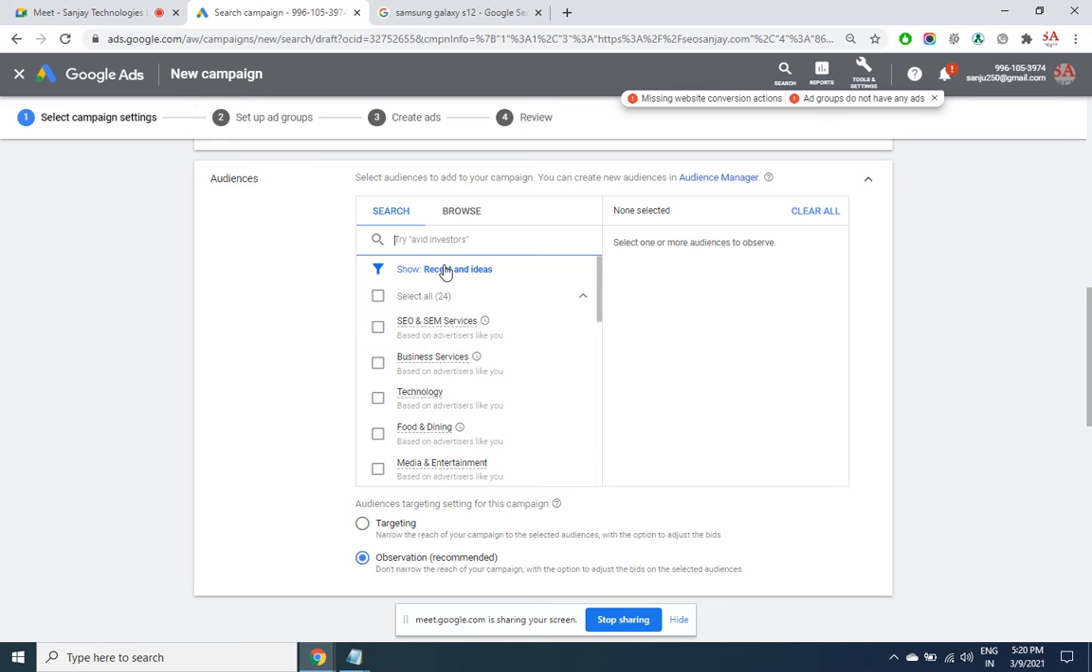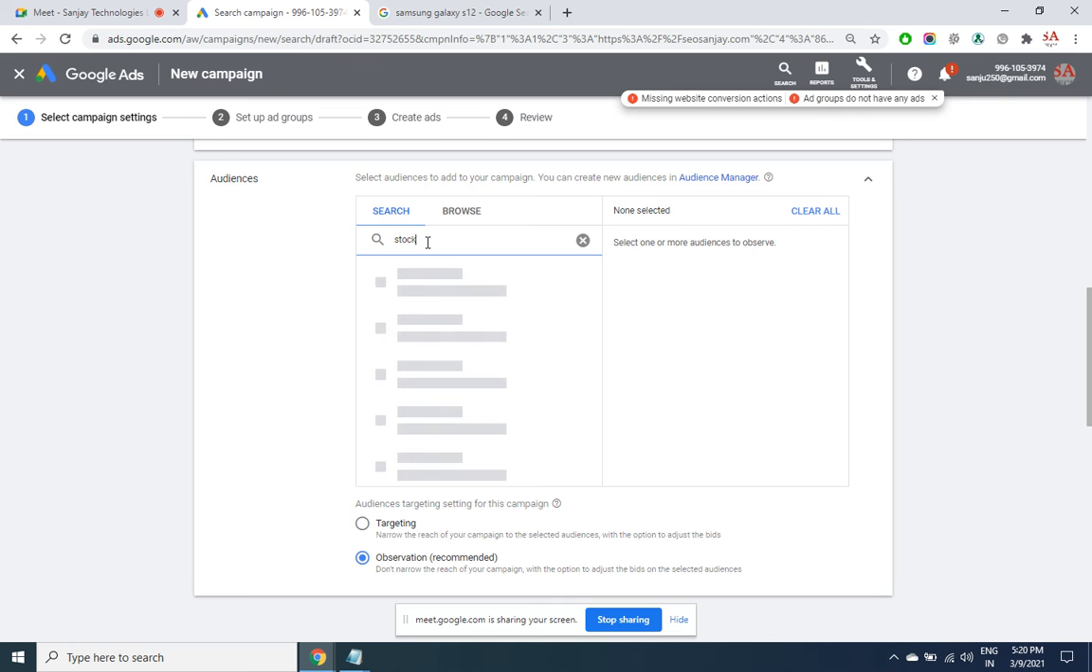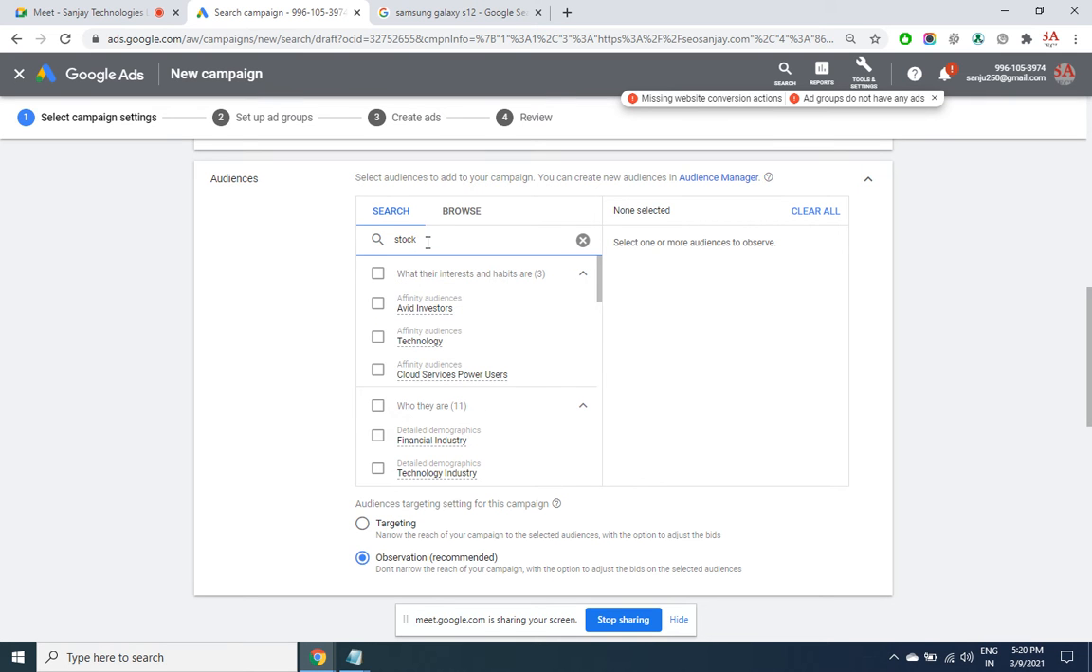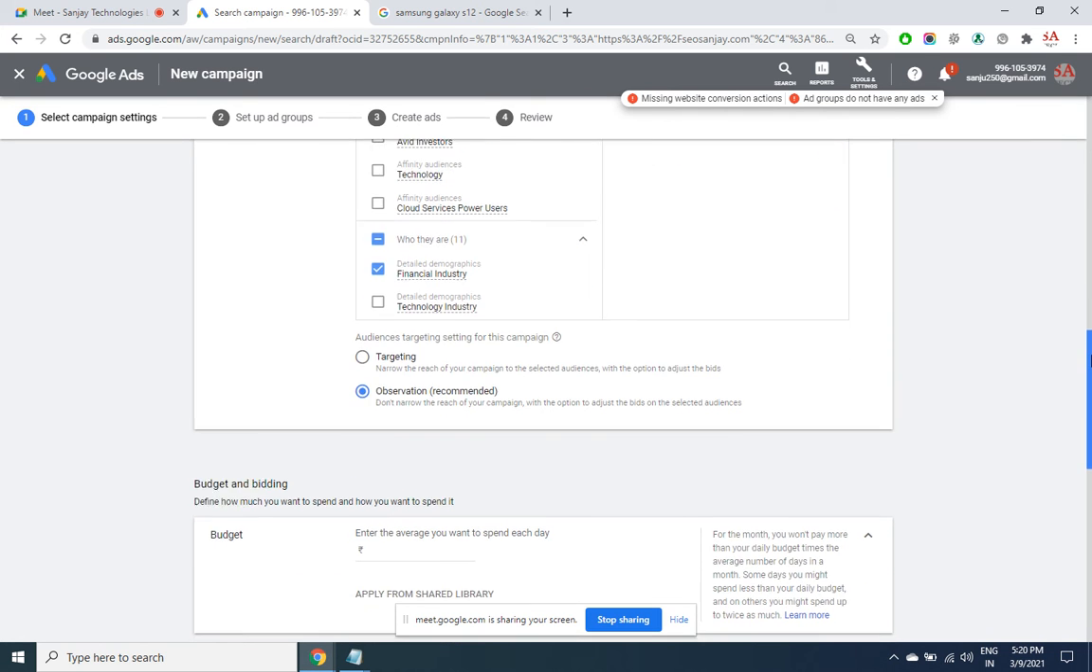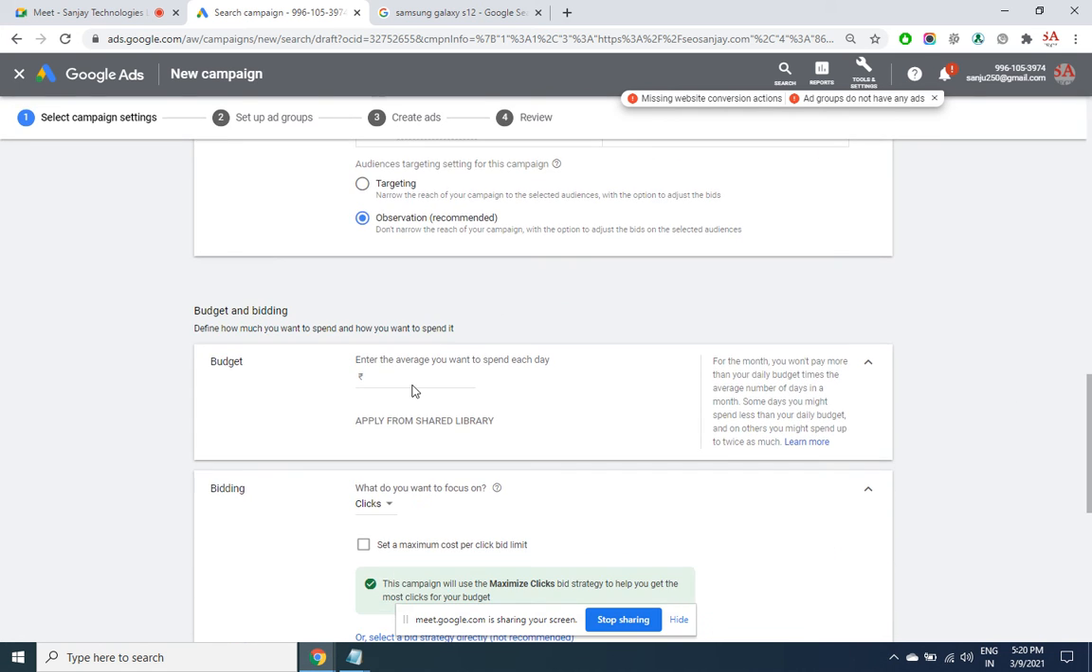Example, so here in my case, we have stock market, let's say financing, I think business and finance. Okay. Then budget, putting a budget as 1000 rupees. By default this budget is for each day.